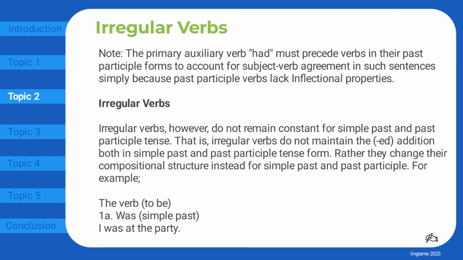Note, the primary auxiliary verb had must precede verbs in their past participle forms to account for subject-verb agreement in such sentences, simply because past participle verbs lack inflectional properties.